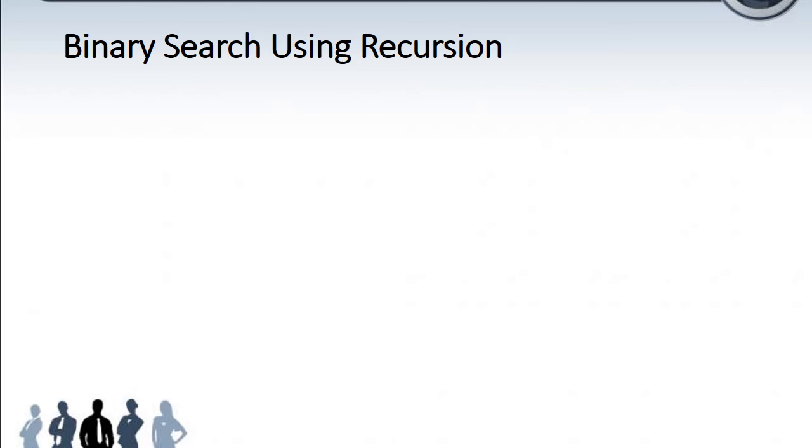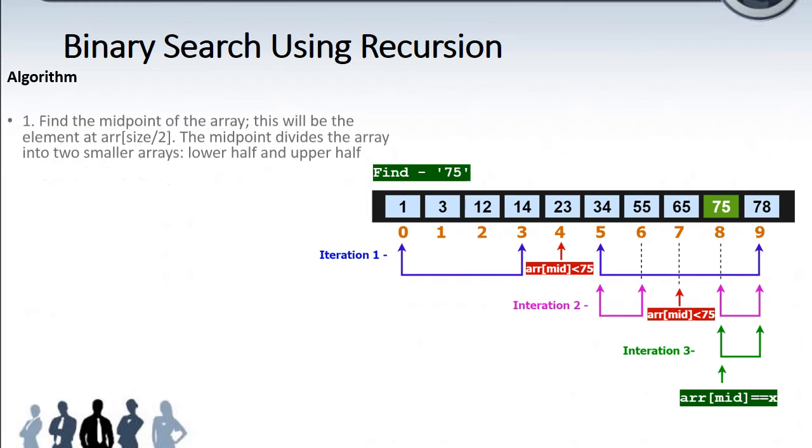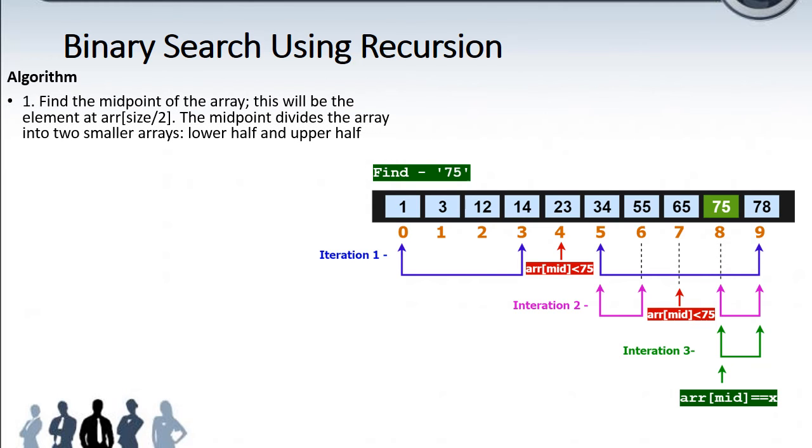We are going to do this using recursion. First, you should know what a binary search is. The numbers should be given in ascending order, and we are going to search here for the number 75. So how does the logic work? First, we have to find the midpoint of the array. The lower limit and upper limit are added and divided by 2 to get the midpoint.